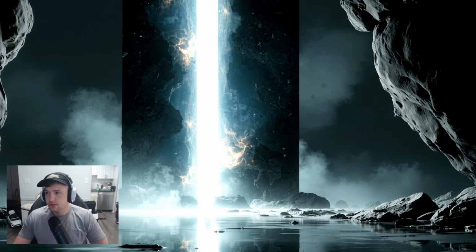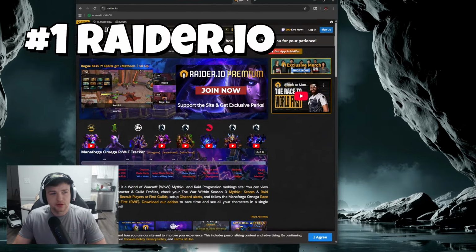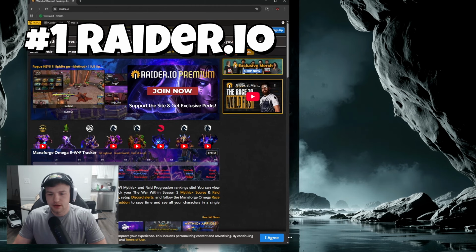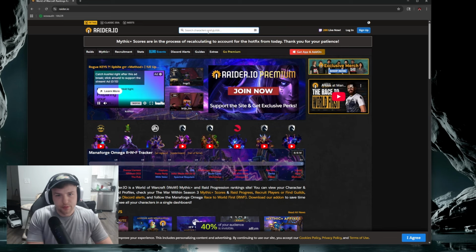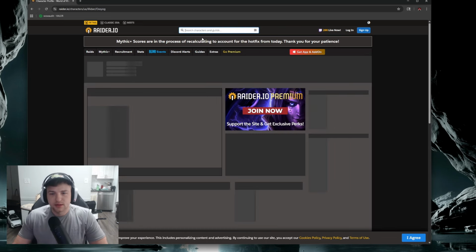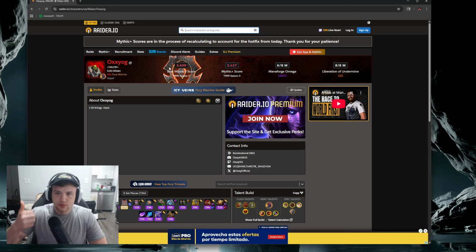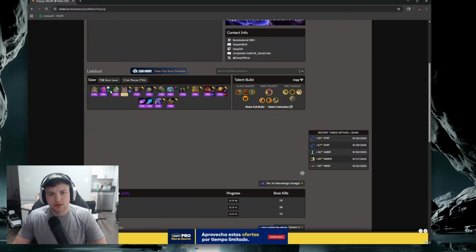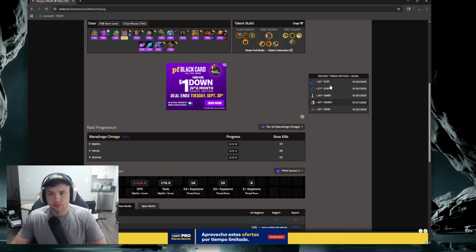So the first one that I want to go over is one that most people probably know, but there are some things that maybe you're not aware it could do, and that's Raider.io. I want to show a couple of things here. Everybody is most likely aware that this is how you track your stats and where you are for rating, like your raid progress and your Mythic Plus rating. You can check your gear, everything like that. It also lets you look up specific people and see what dungeons they've recently timed.